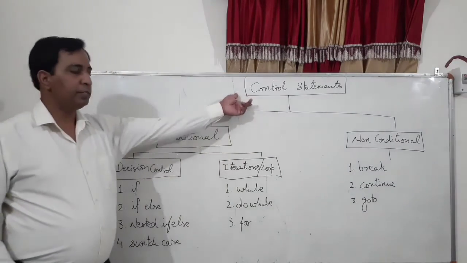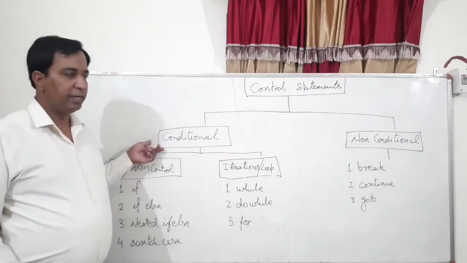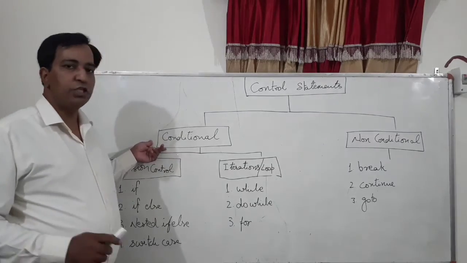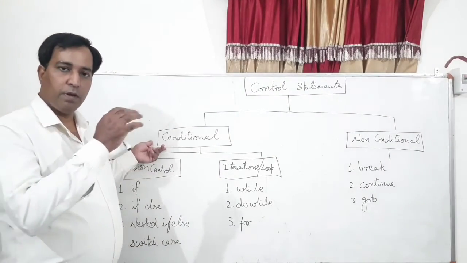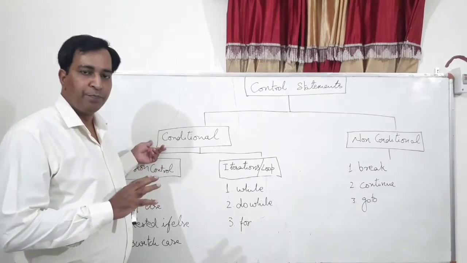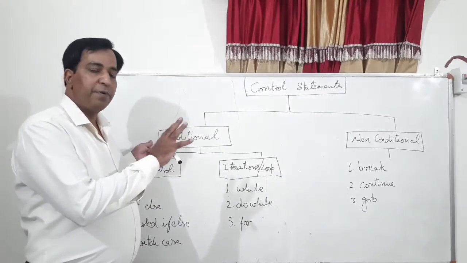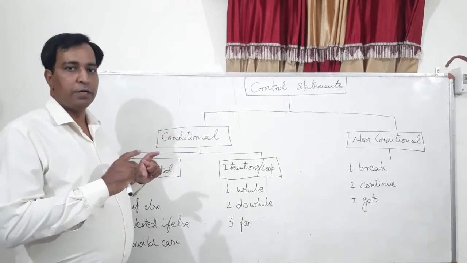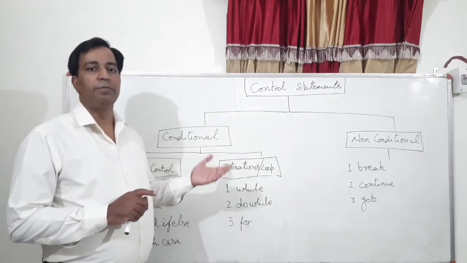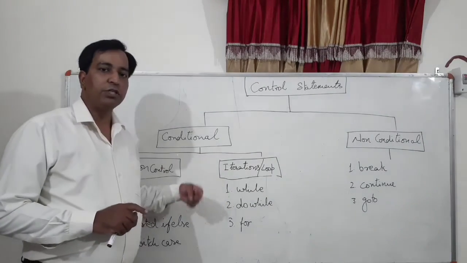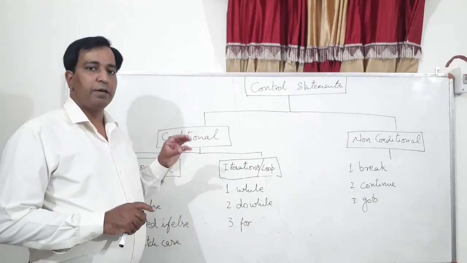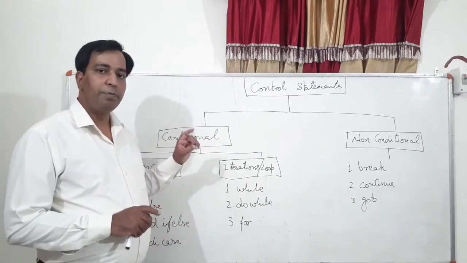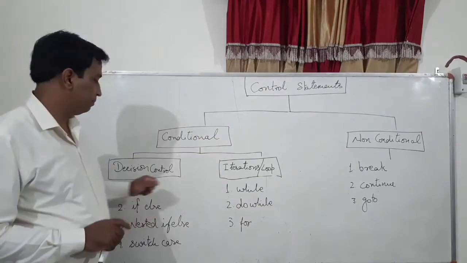Right? These control statements are divided into two parts. One is conditional, the other one is non-conditional. Conditional control statements are such statements which are based on one particular condition, right? If one particular condition is true or false, then a particular segment of statements will be executed, otherwise it will be skipped. Or it may be iterations, the loops, right? On a particular condition, a particular set of statements will be executed a number of times, right?